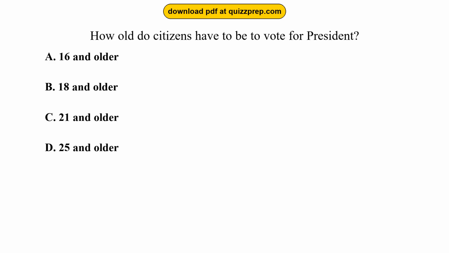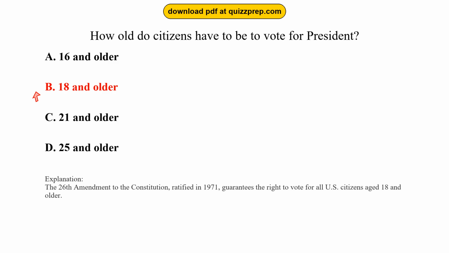Question 92. How old do citizens have to be to vote for president? Option A, 16 and older. Option B, 18 and older. Option C, 21 and older. Option D, 25 and older. The correct answer is option B, 18 and older. The 26th Amendment to the Constitution, ratified in 1971, guarantees the right to vote for all U.S. citizens aged 18 and older.